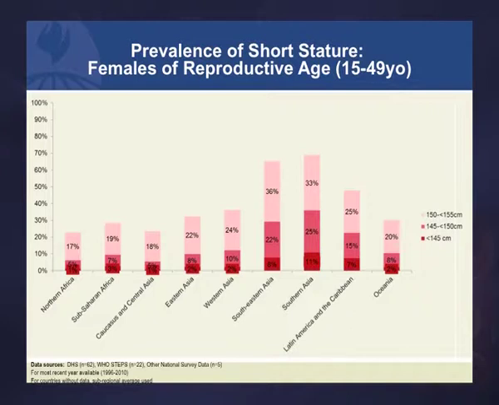As you can see, the prevalence of short stature being less than 150 centimeters is very high in Southern Asia and Southeast Asia. So the region we're in being Southern Asia, these are UN regions. And the even shorter stature being less than 145 centimeters is more common in these regions as well.